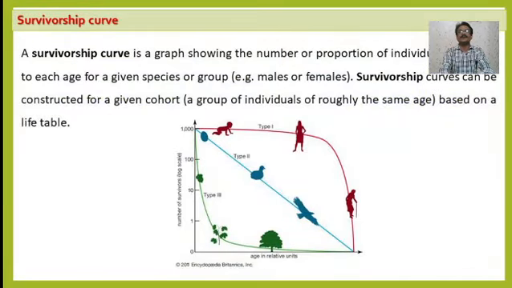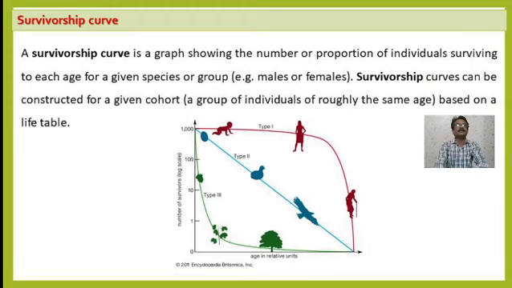Now another important feature is the survivorship curve. What exactly is the survivorship curve? The survivorship curve is a graph showing the number of individuals surviving to each age for a given species or group, that is males or females. It can be constructed for a given cohort, that is a group of individuals of roughly the same age, based on the life table.